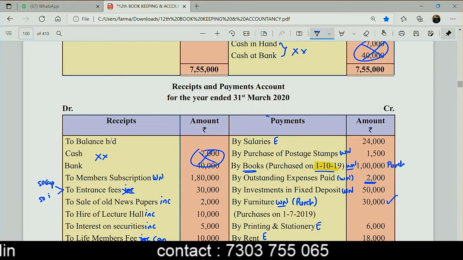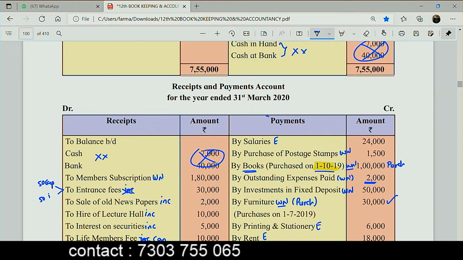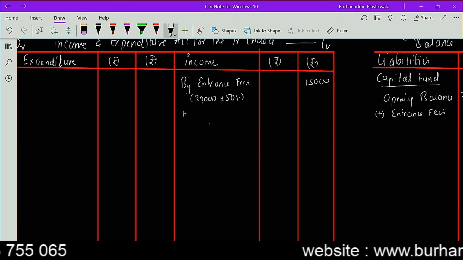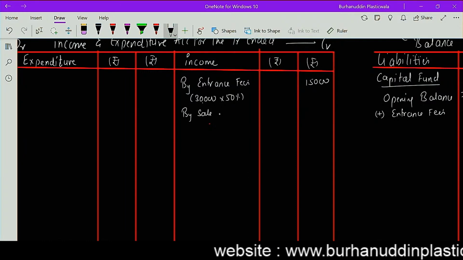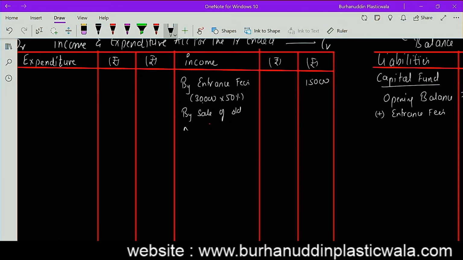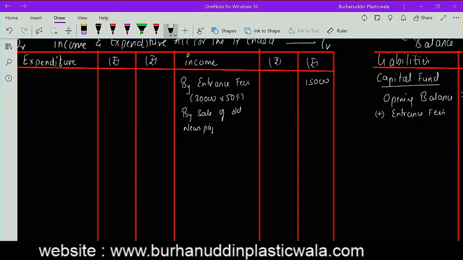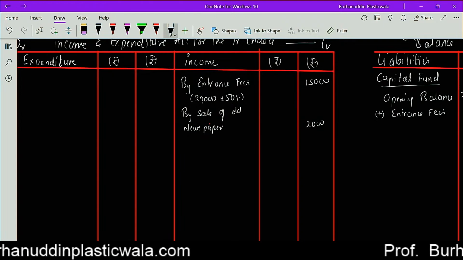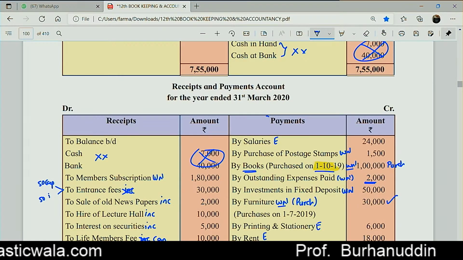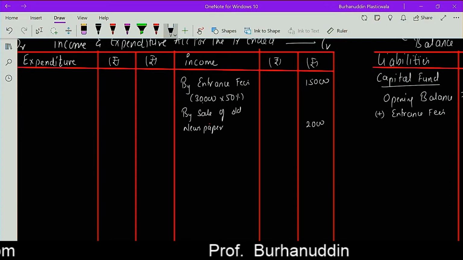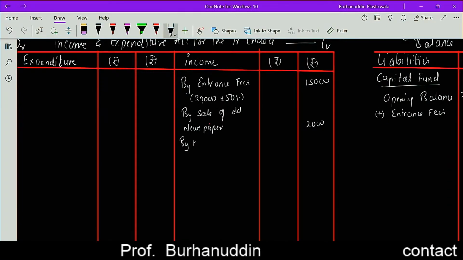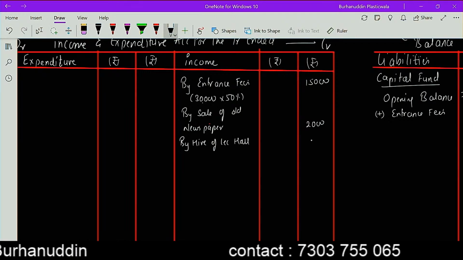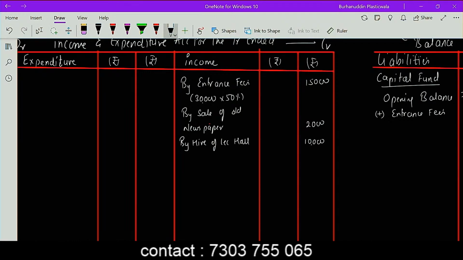Membership entrance fees is done. Sale of old newspaper is 2,000. So here it is. By sale of old newspaper. Income lecture hall 10,000. So by hire of lecture hall 10,000.